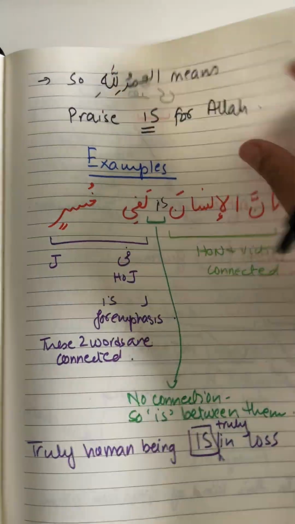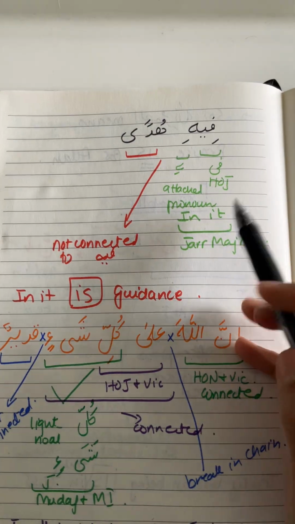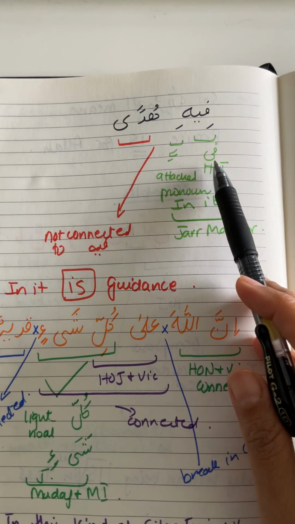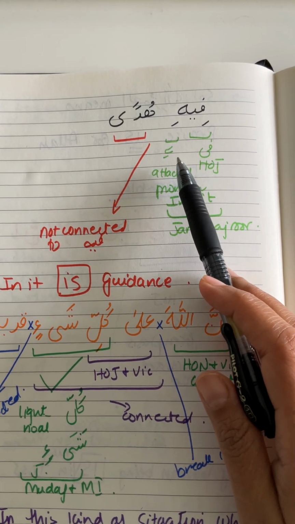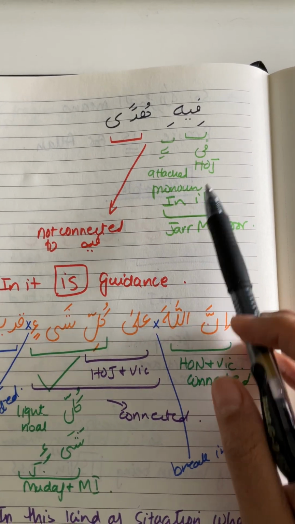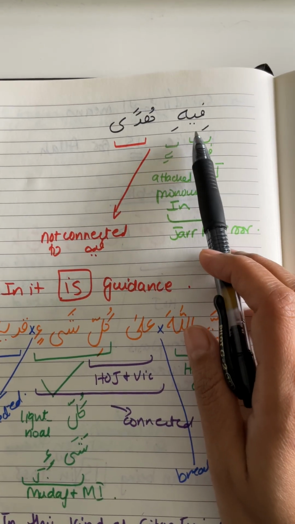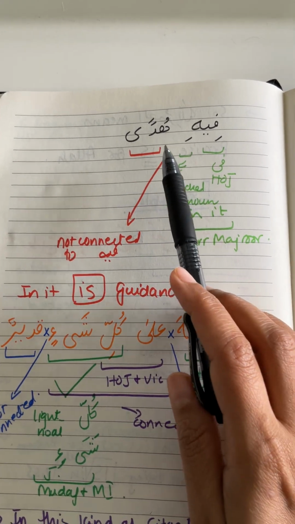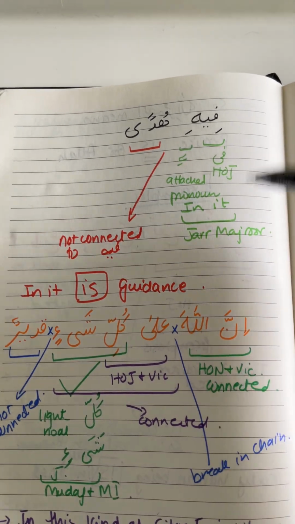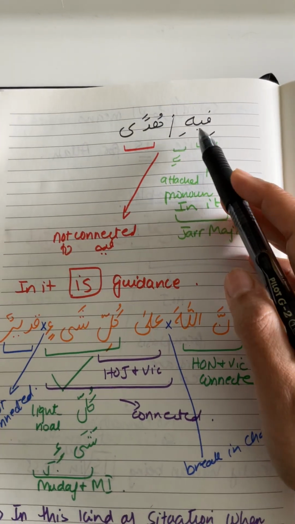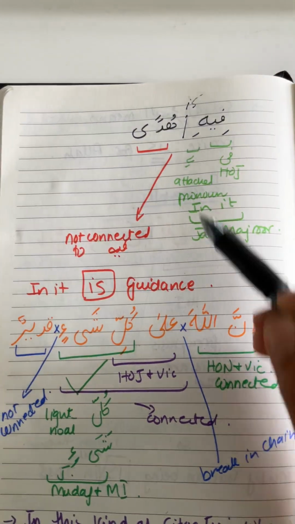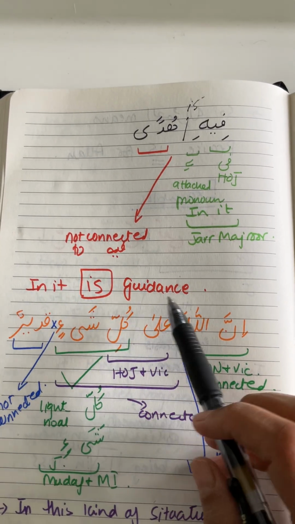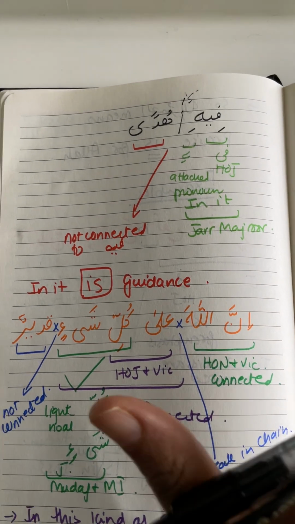Now let's do another example to understand this better. Let's look at these two words, fihi hudan. We know that fihi is fi and hi, and fi is a harf of jar, which made the attached pronoun coming after it jar as well. So fihi is connected, two words joined together. And then we see hudan, and hudan is not connected to fihi in any way. So there is a break in the chain here, which means there is an invisible "is" here. So when we translate it, fihi means in it, and then there is an "is", and then hudan is guidance. So in it is guidance. That's how we know that this is going to be a sentence like this.